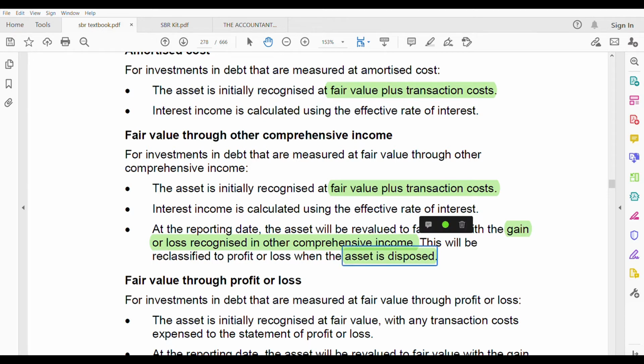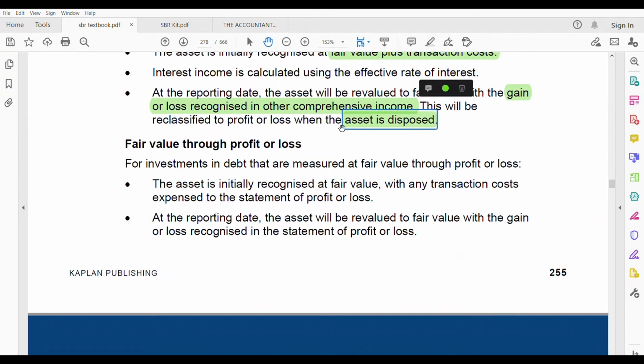Now, fair value through profit and loss. Here we are not adding transaction cost. Here transaction costs are expensed. But initially, yes, we recognize at fair value. At the reporting date, the gain or loss will go to the statement of profit or loss.